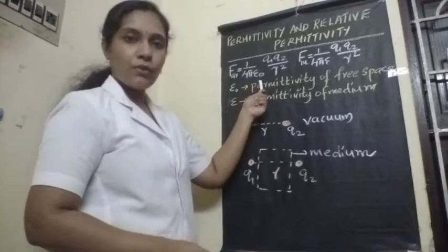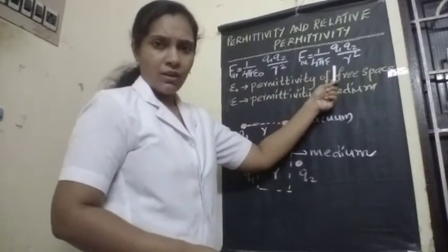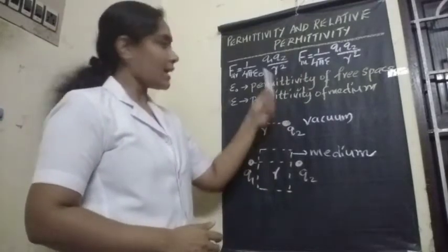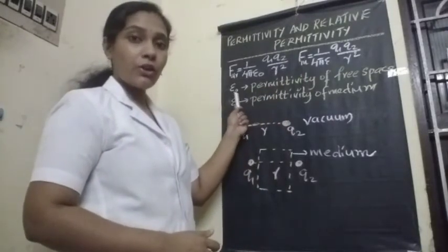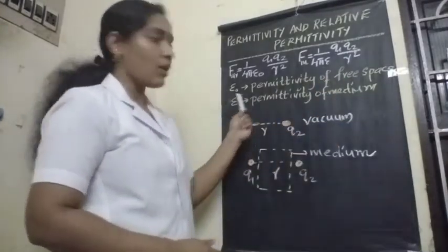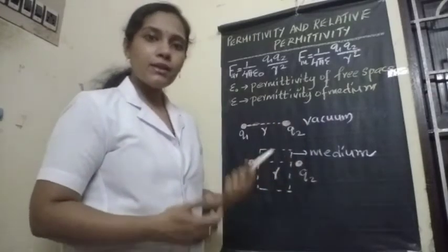So here we have used epsilon naught, here we have used epsilon. What is the difference between these epsilon naught and epsilon? See, epsilon naught means what? Epsilon naught is the permittivity of free space and epsilon is the permittivity of the medium. What is this permittivity?